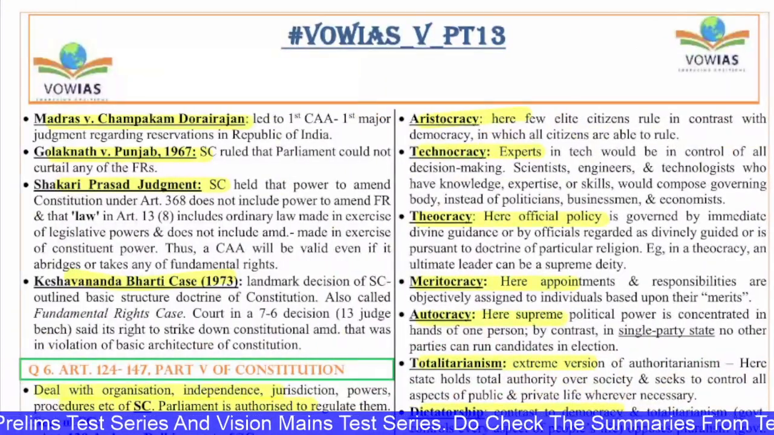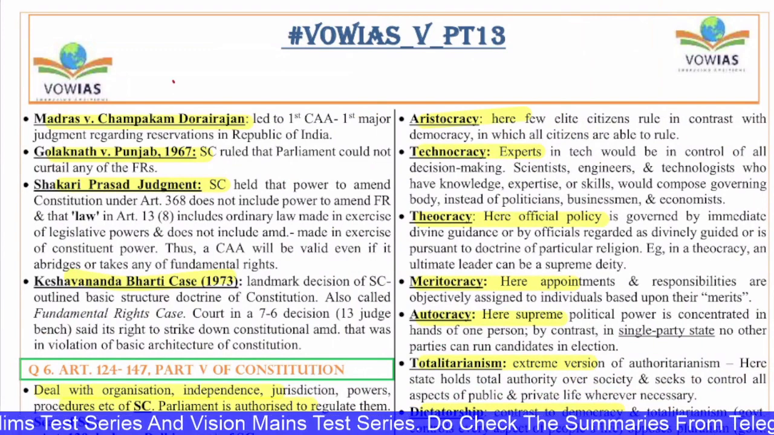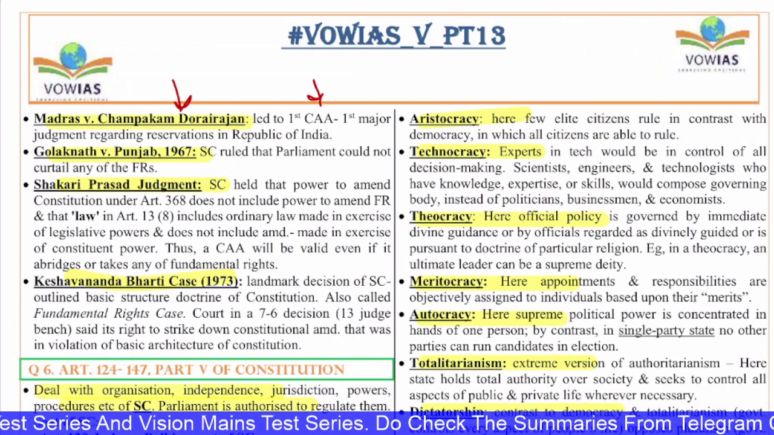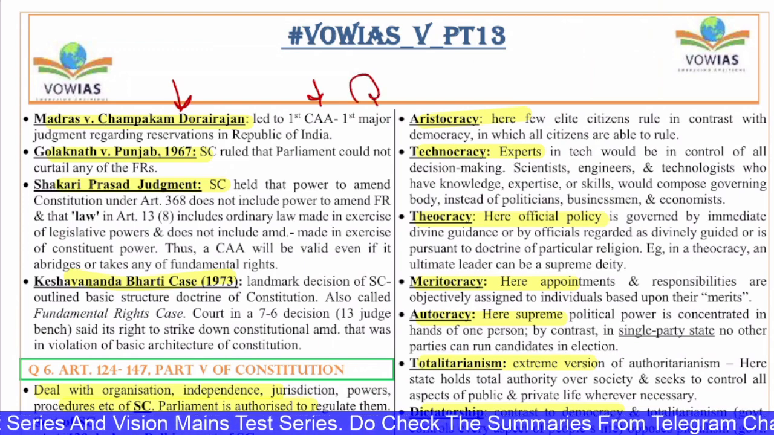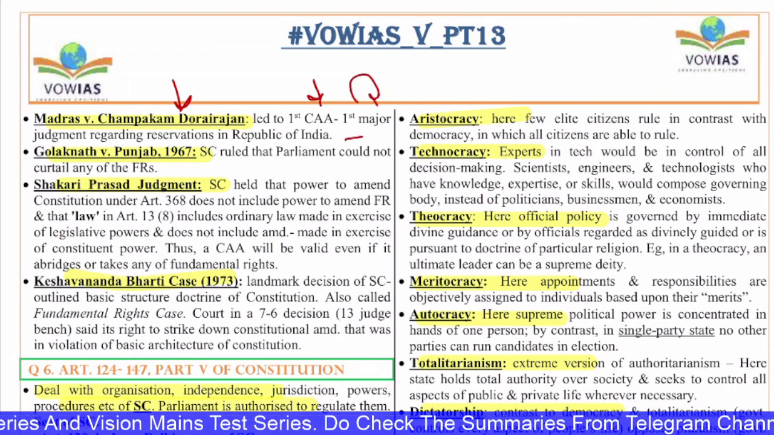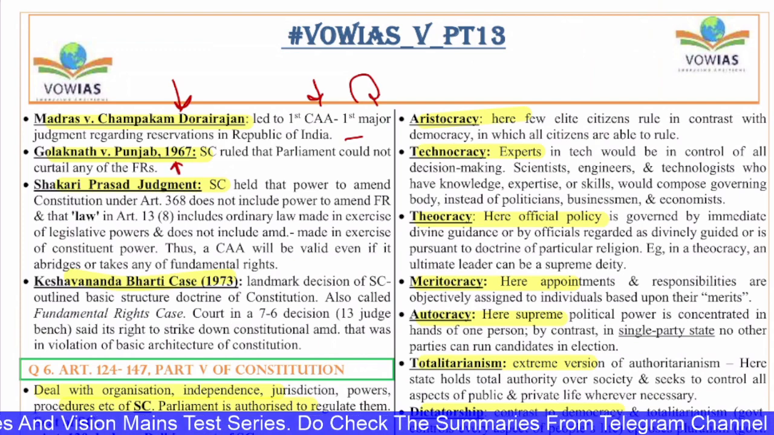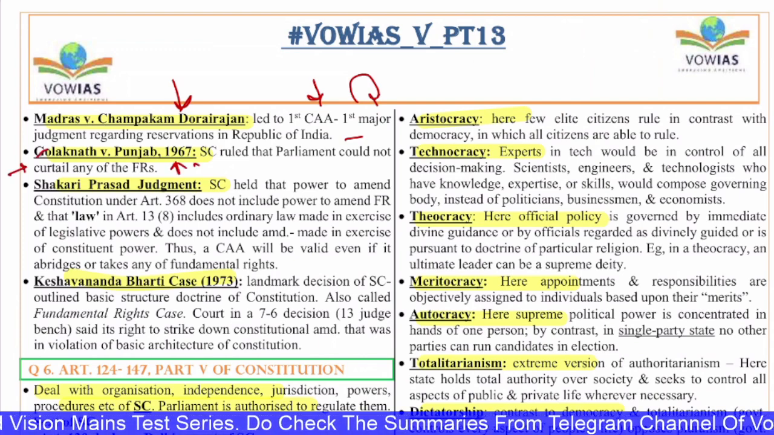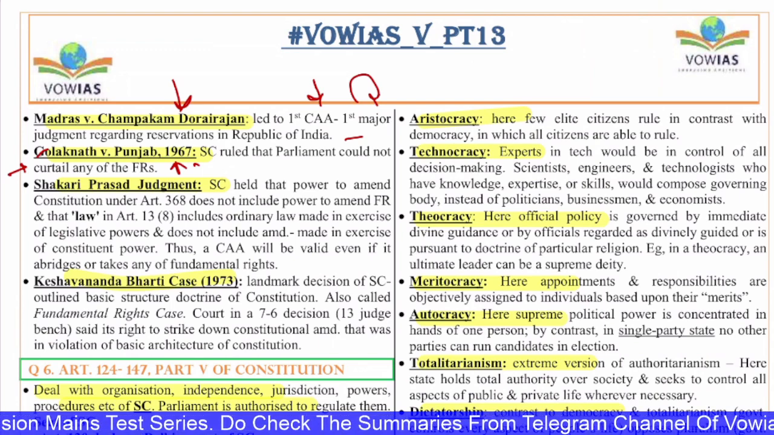Next is the Madras versus Champakam Dorairajan case, which led to the first Constitutional Amendment Act, the first major judgment regarding reservation in the Republic of India. Next is the Golaknath case of 1967. The Supreme Court said that the Parliament could not curtail any fundamental rights. The fundamental rights could not be curtailed, is what they said.